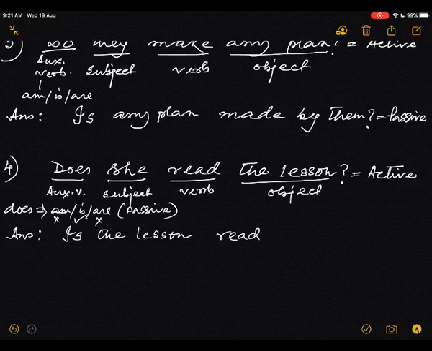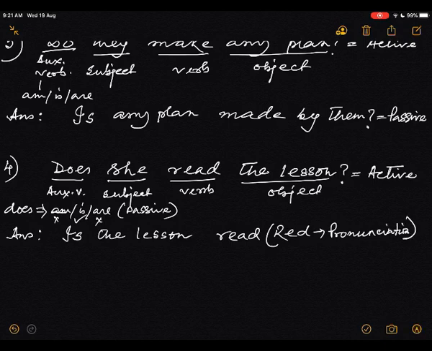Read. The spelling of the past participle of this particular verb is actually the same, but it is pronounced as red. This is the pronunciation.